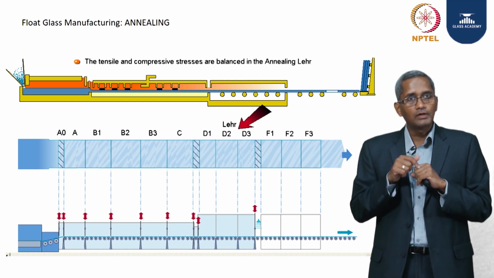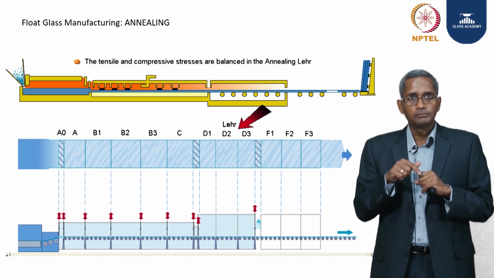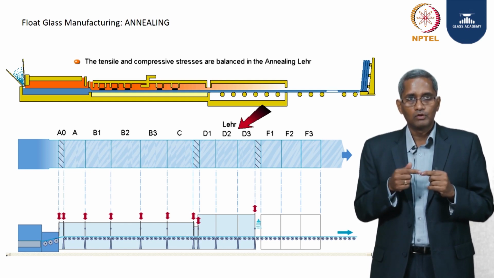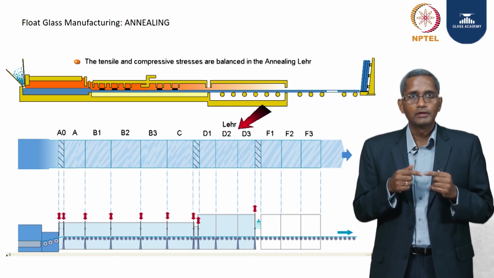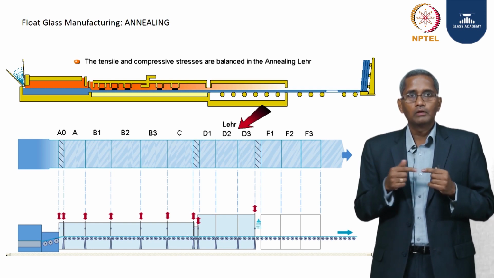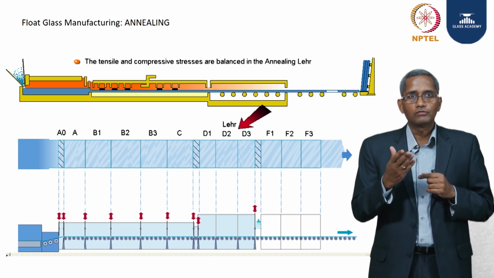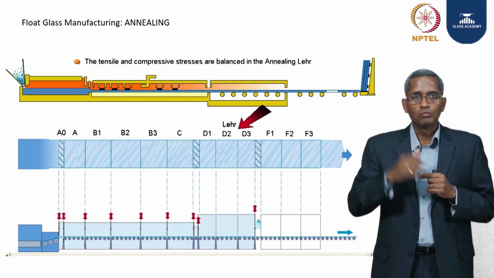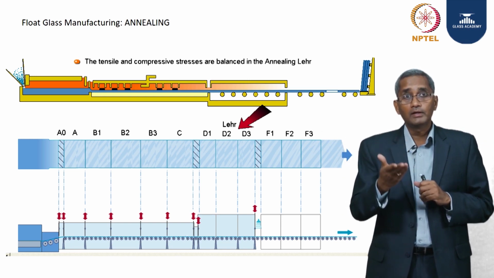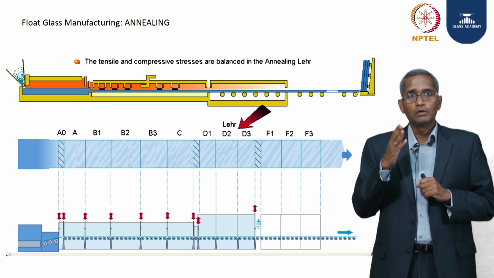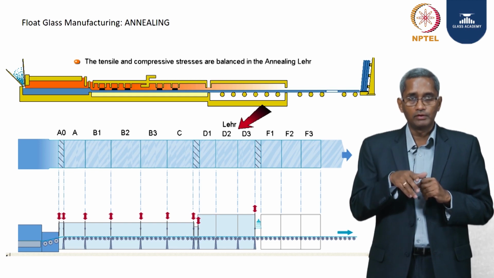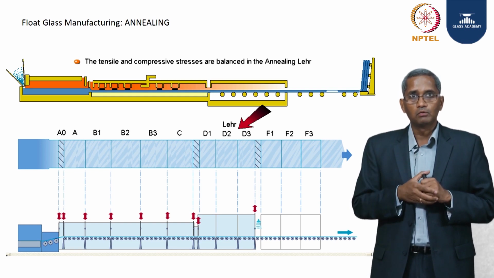Let us take another example, a car tire. A nail finds it difficult to penetrate the car tire, but if it penetrates, unlike a balloon, it does not burst, because the rubber of the car tire is made with compressive stress. The forces are acting towards the body. Similarly, when we have high tensile stress and you try to cut the glass, a small impact can make the glass shatter and break, like a balloon blasting. When you create a high compressive stress in the glass, you may find it very difficult to cut, like a nail trying to penetrate a car tire.